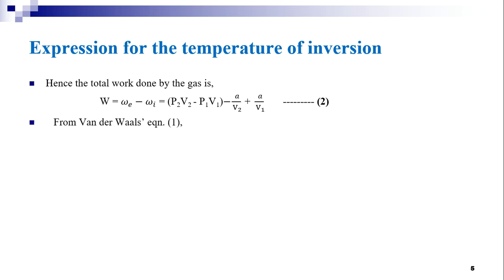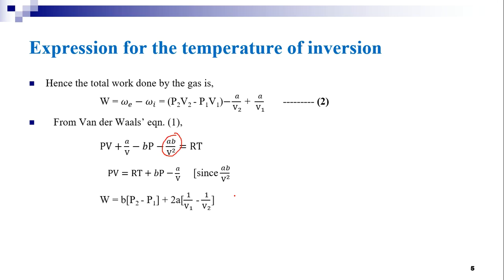From equation 1, the van der Waals equation, which is rewritten as PV plus A by V minus BP minus AB by V square is equal to RT, or it can be written as PV is equal to RT plus BP minus A by V, where the AB by V square term is negligible and can be omitted from this expression.